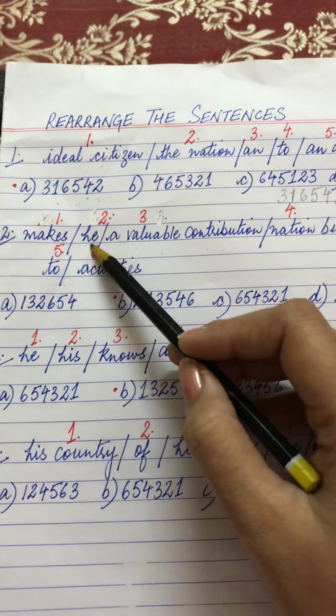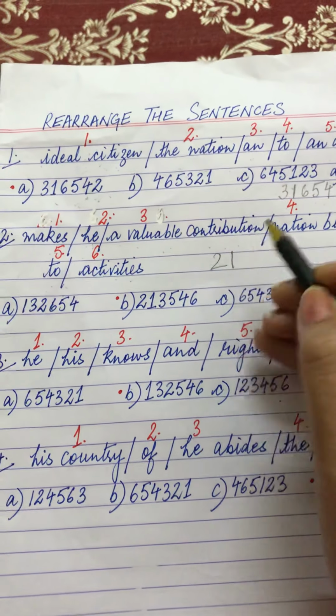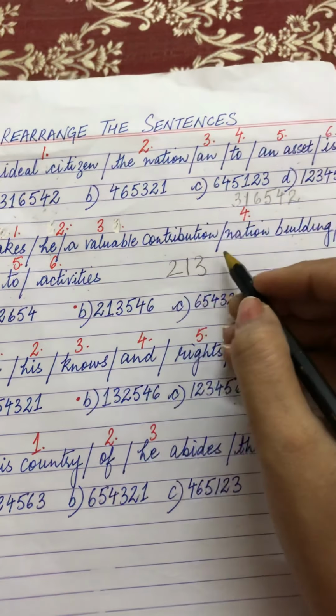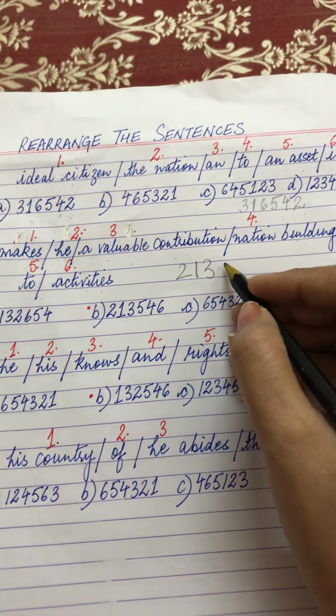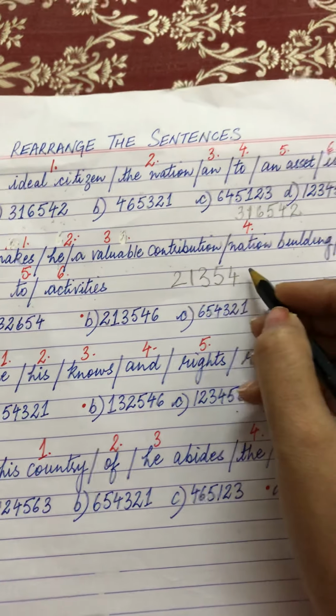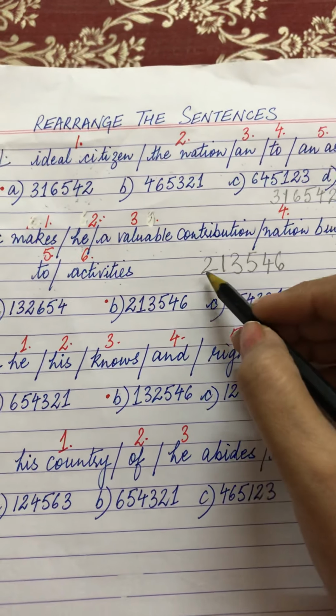Now I repeat once again, he, that is 2, makes 1, a valuable contribution, that is 3, to, that is 5, then nation building activities, that is 6.